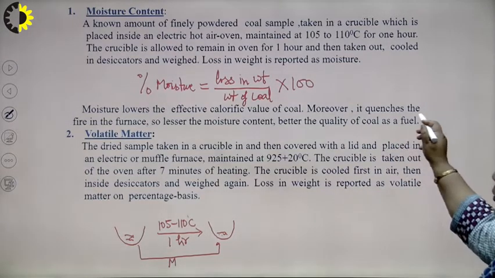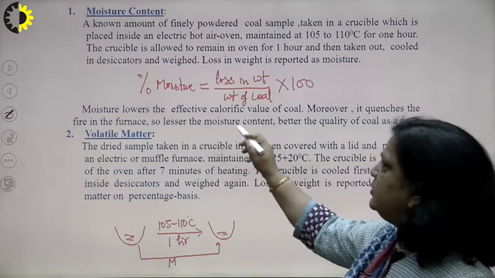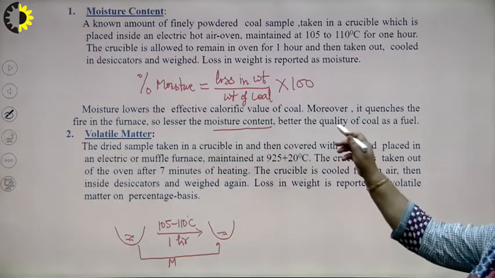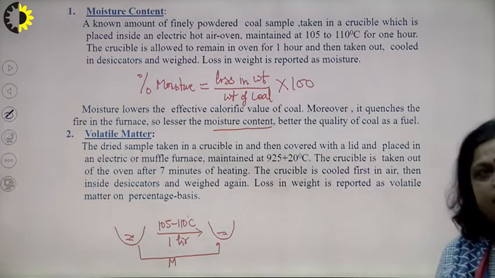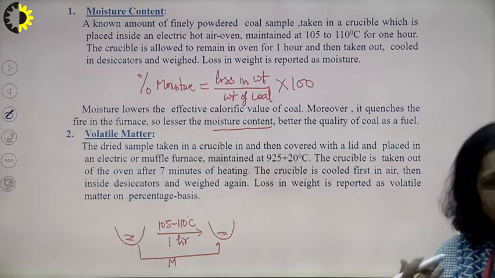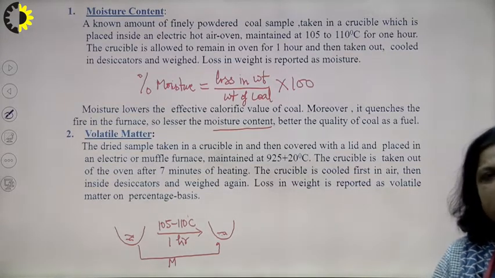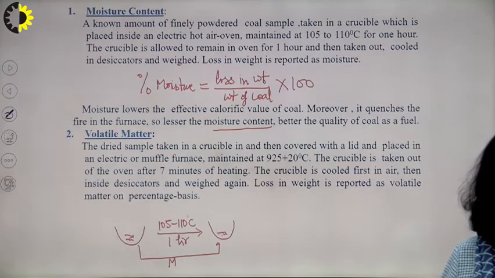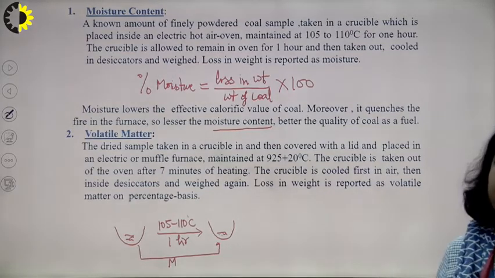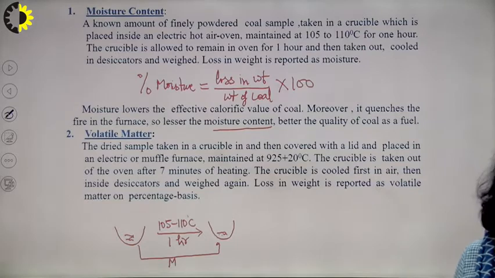Moreover, it quenches the fire of the furnace. The lesser the moisture content, the better the quality of the coal. Moisture is also related to smoke and ash. So the moisture content in coal should be minimum.